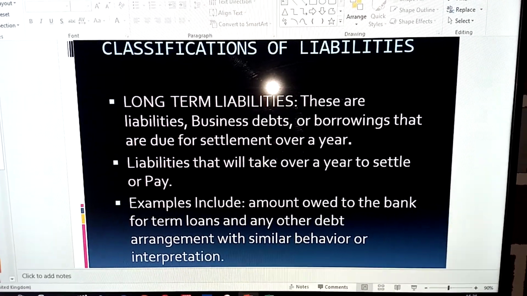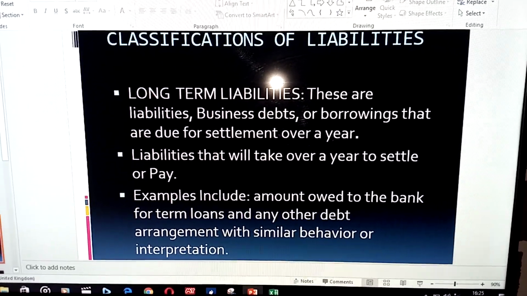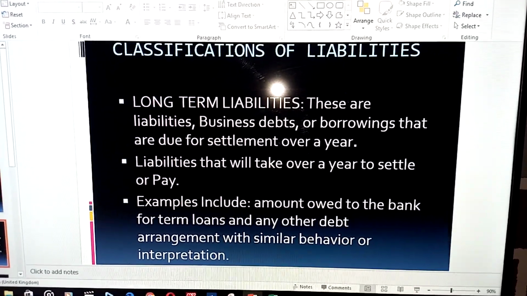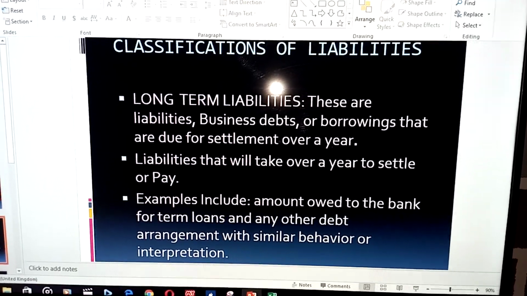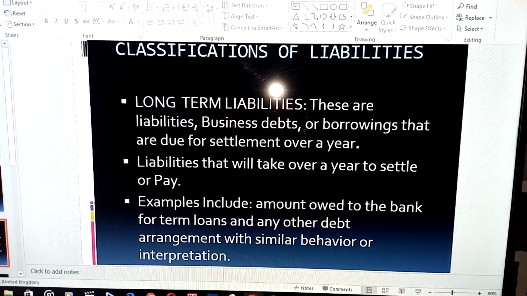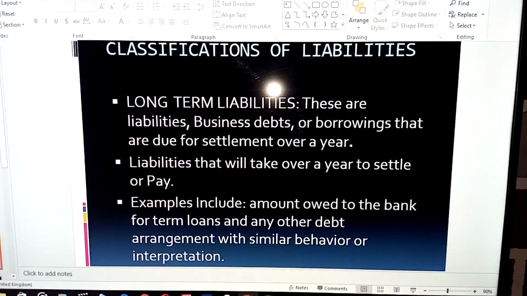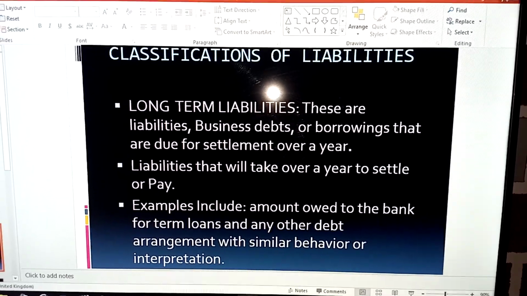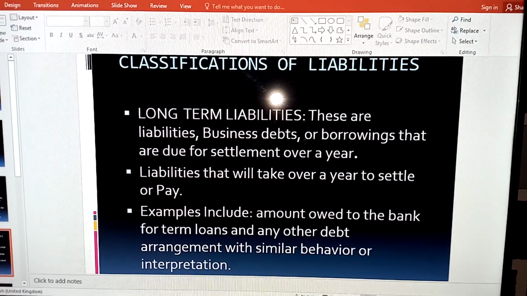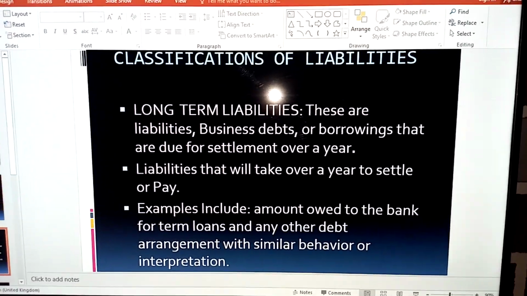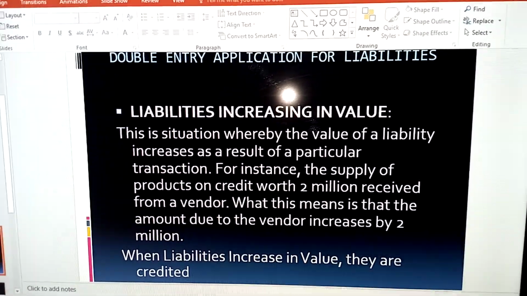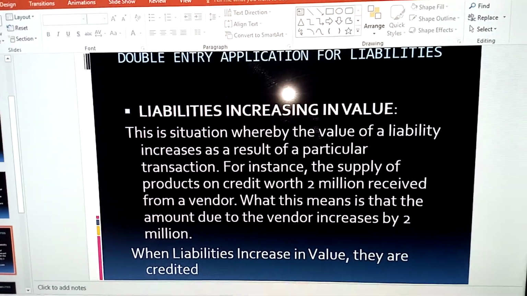For example, an amount owed to the bank for term loans. Term loans are usually loans that take more than a year to pay. It could be 3 years, it could be 5 years, depending on the arrangement between the bank and the person borrowing. So any borrowing or any arrangement of debt that will take more than a year to pay is referred to as long-term liabilities.